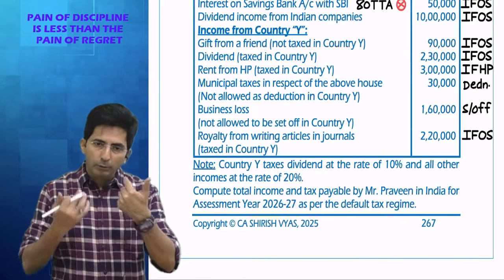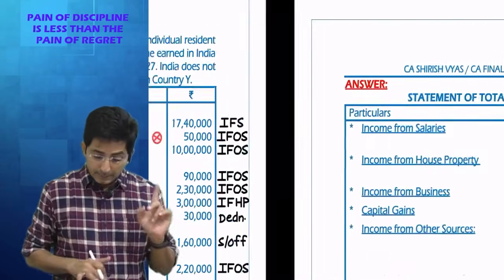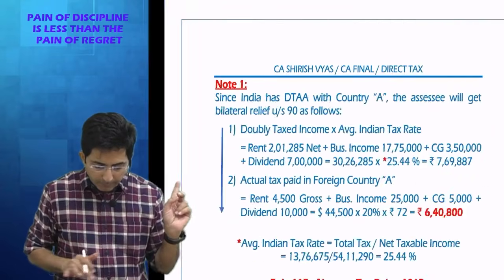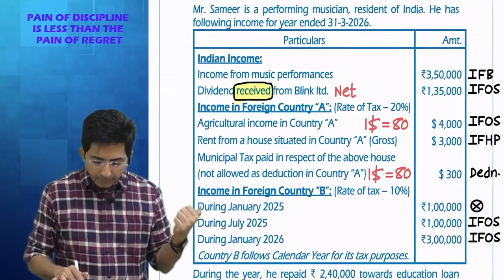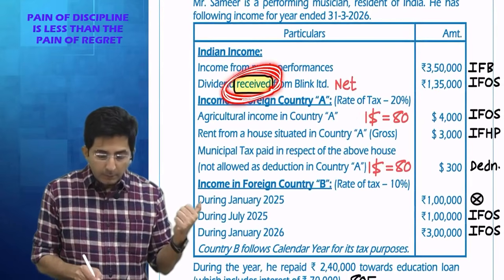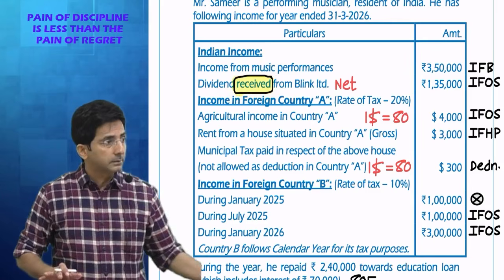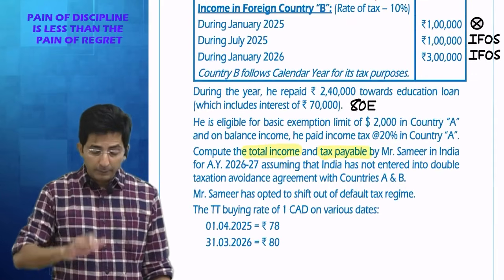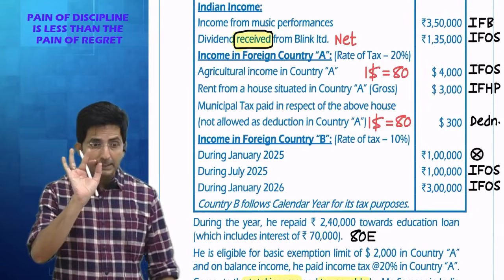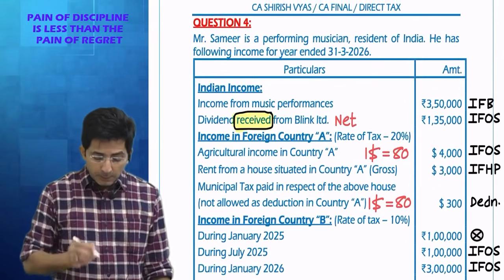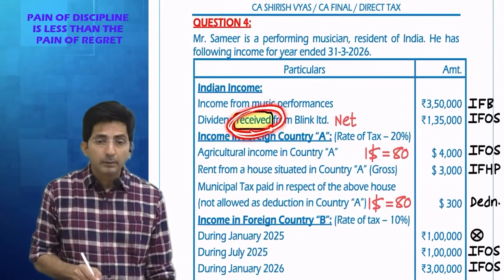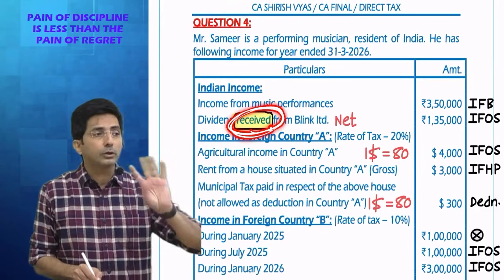But in many questions, they have not even given the effect of that. See, this question precisely which I was doing right now, where the word received was there, here they have specially shown the effect of TDS. One more thing, one more technical problem in ICAI. In a few past papers, they have given the word received, but still they have not done grossing up.